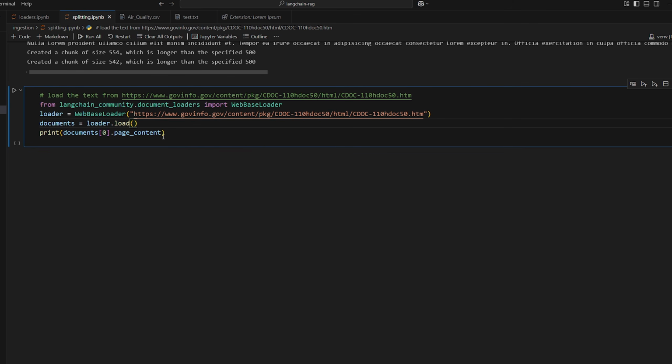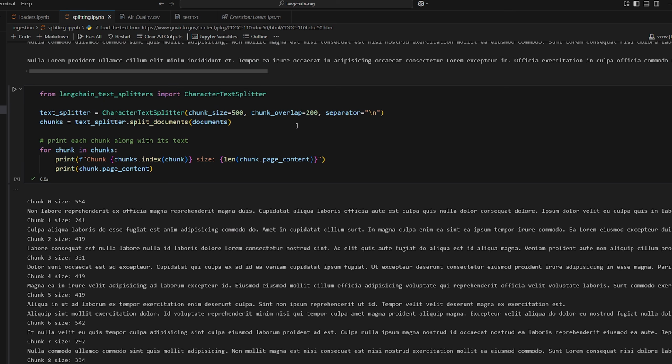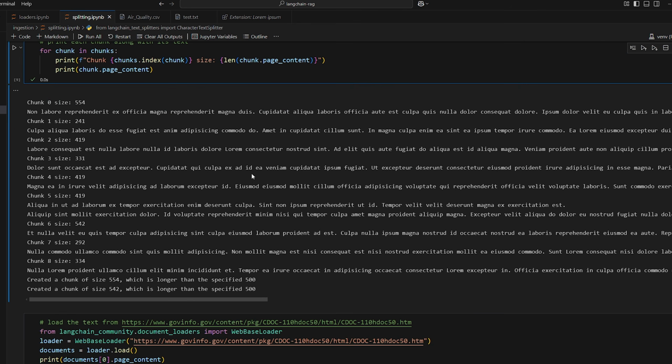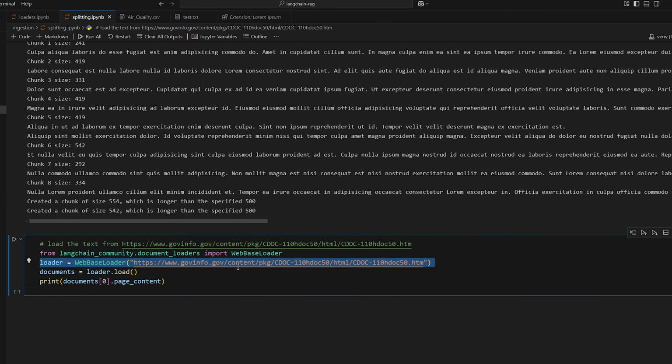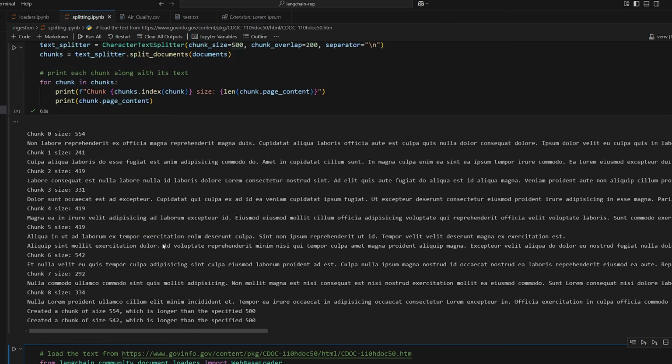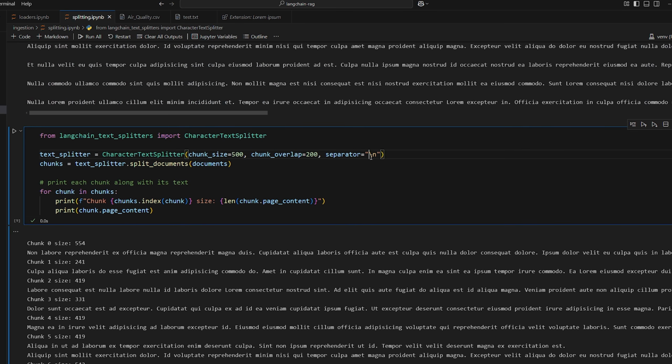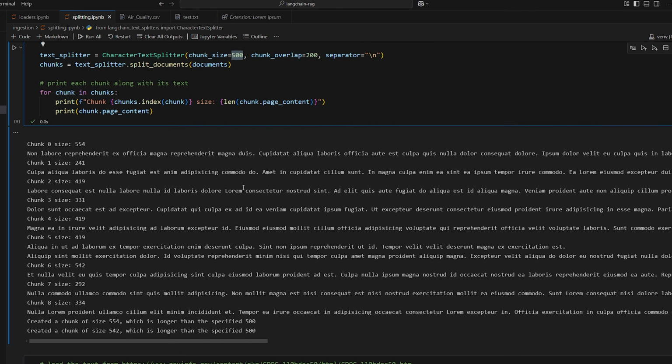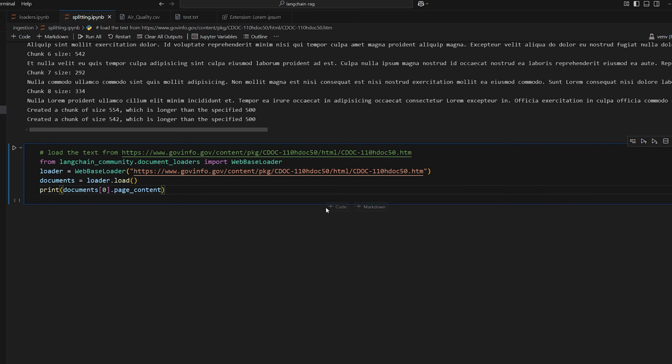So you can imagine that if we have a chunk size of maybe 1,000, or just any number, for example, if this Constitution here has very large paragraphs within it, then using the character text splitter with only a single separator of just new line may not be sufficient to break it up into chunk sizes of say 500 or 1,000. So having a recursive text splitter can help us solve that.